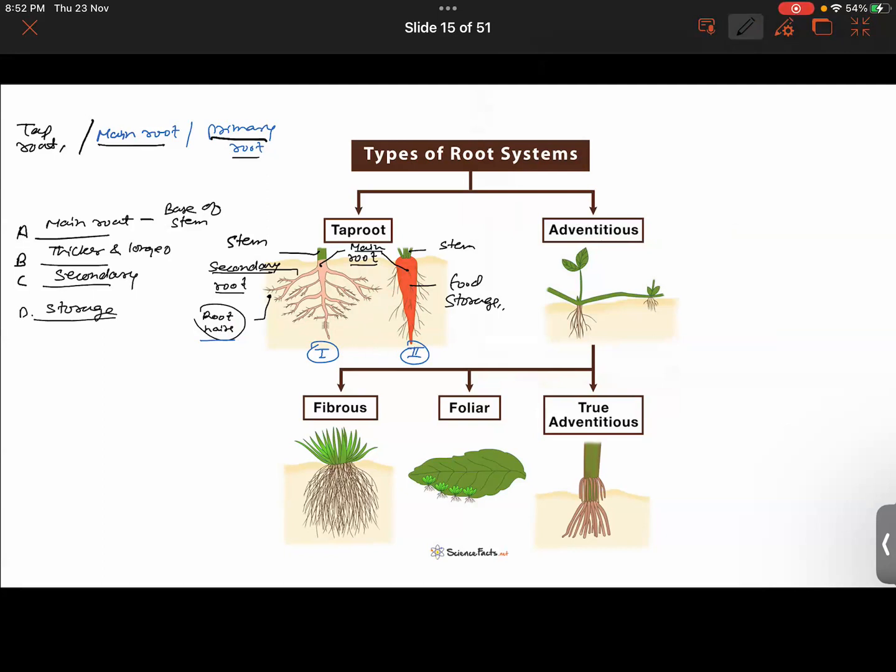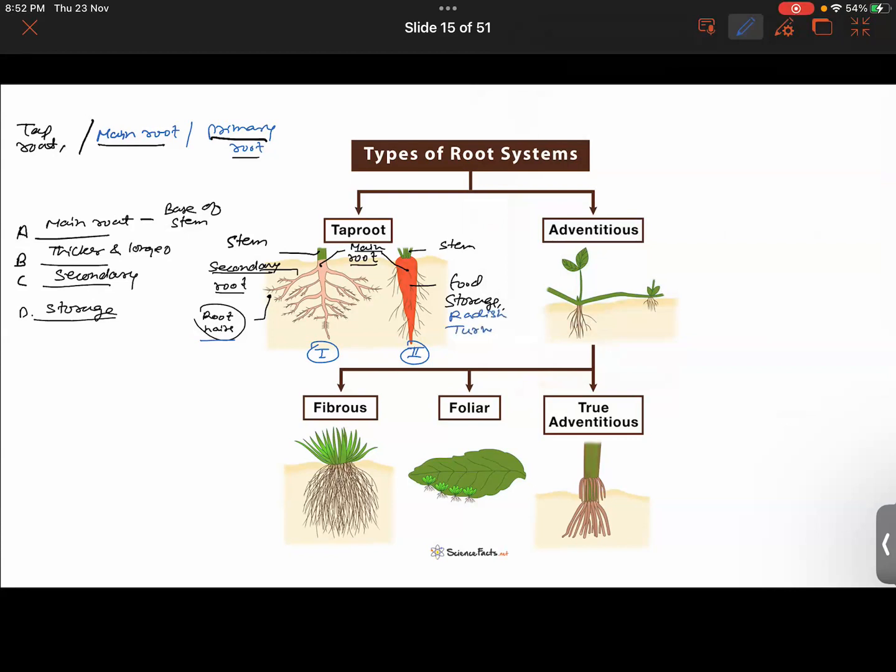Hope it is clear to all of you now. Yes, sir. So radish is also a tap root then. Exactly. Radish or carrot or turnip, all of them are examples of the tap root system.